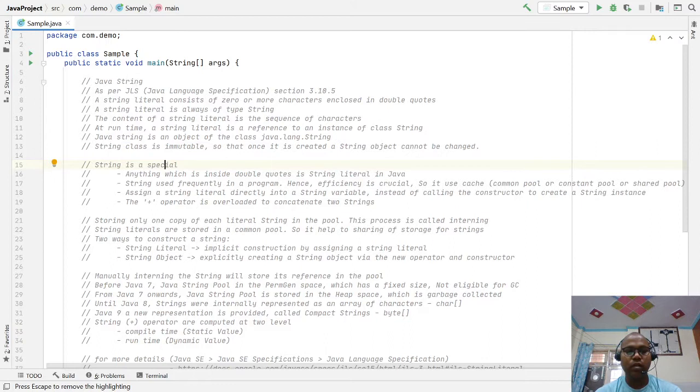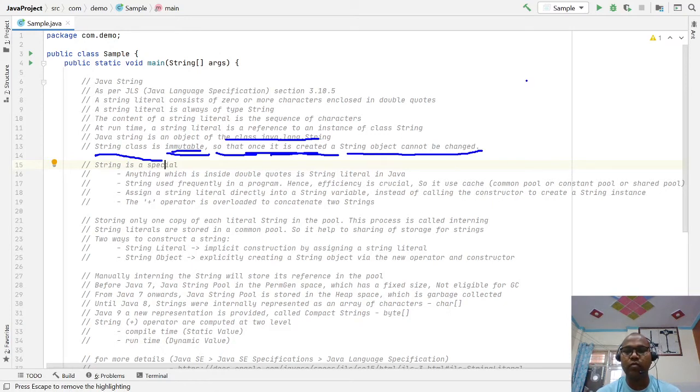Now let's see, if String is a class, then this String class has some features and behavior. What are the features? First, this class is immutable. What do we mean by immutable? Once it is created, the String object cannot be changed.